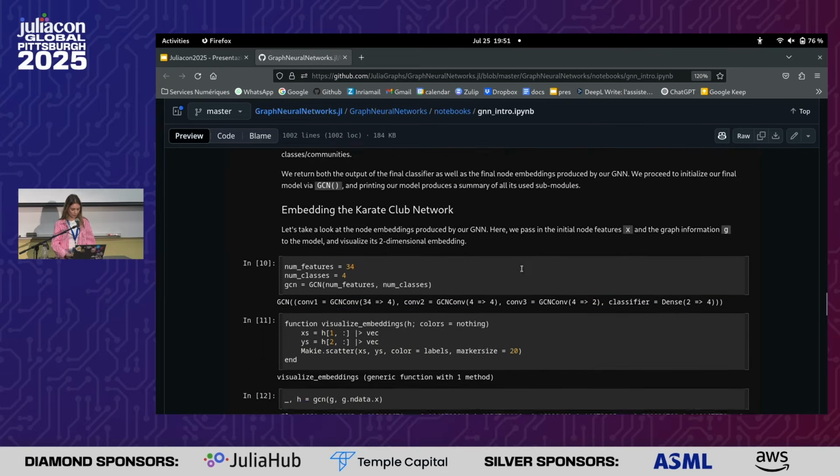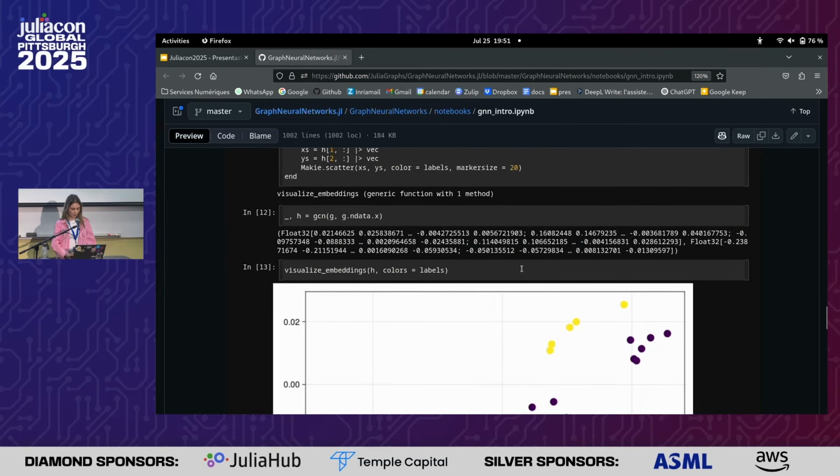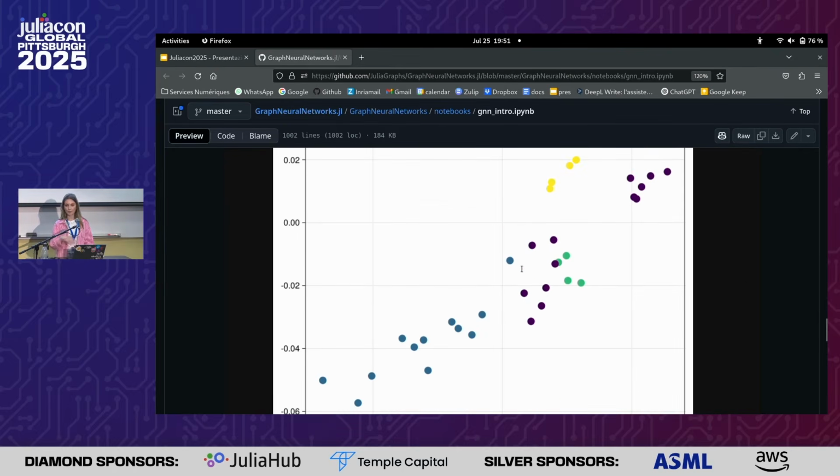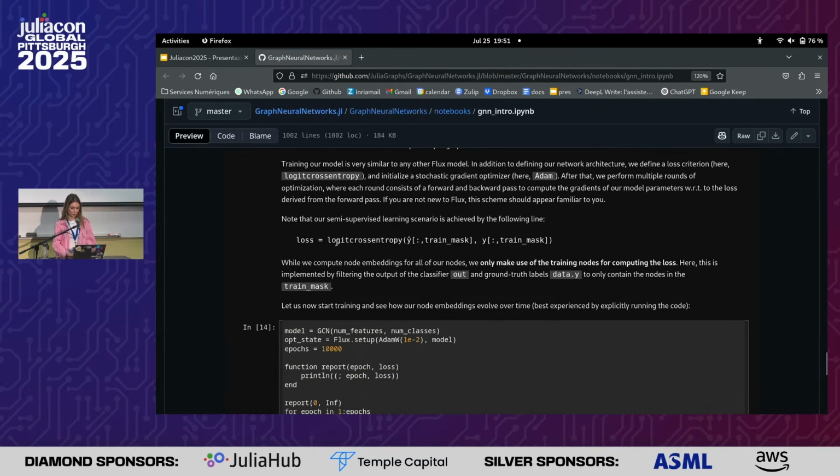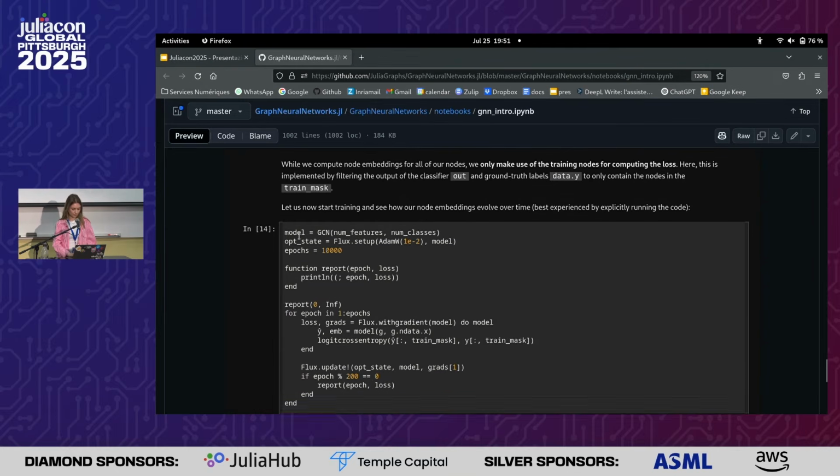Okay. And then we can visualize the embedding before the training, and we can see that already we can see the communities that are quite near together. And then we use the logit cross entropy as loss.